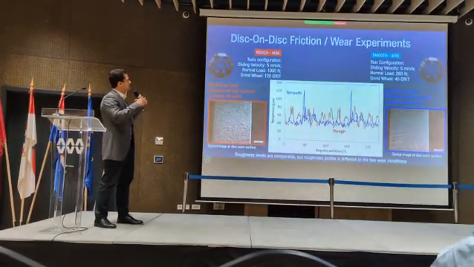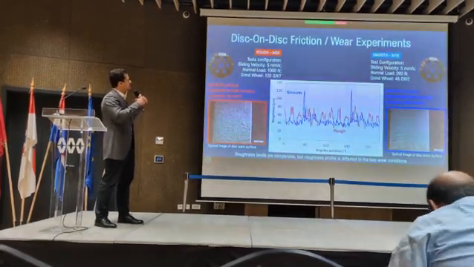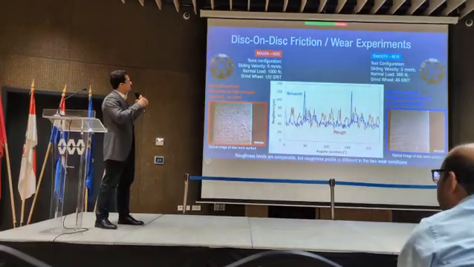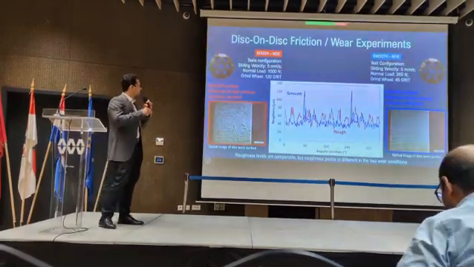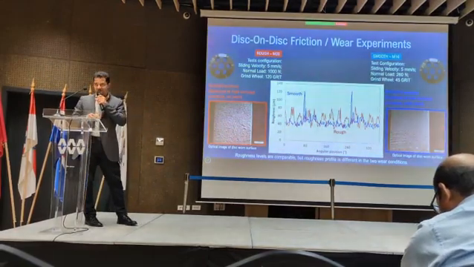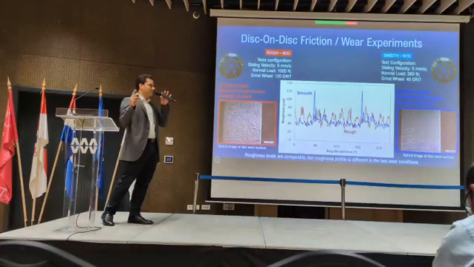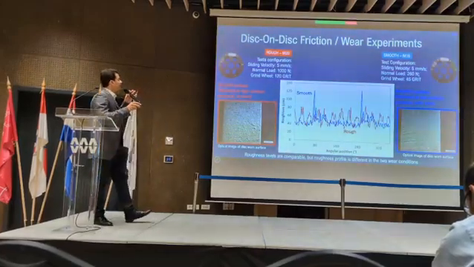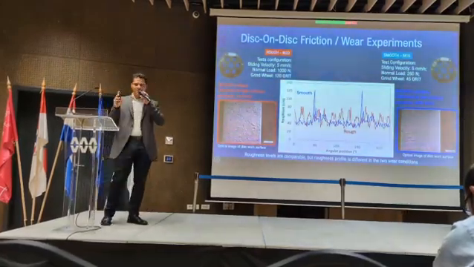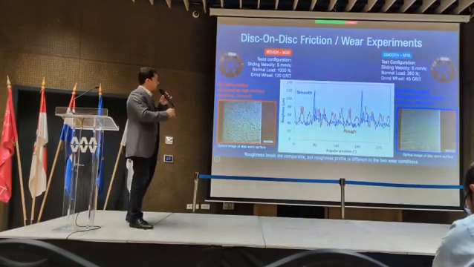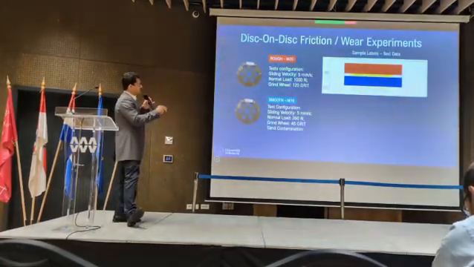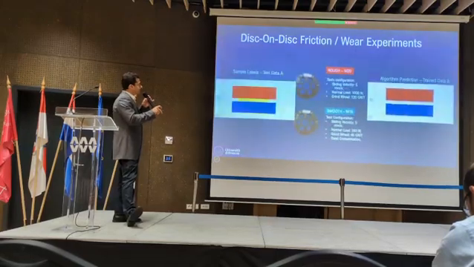So here we have very different tests. The only common parameter is the 5 millimeters per second sliding velocity, and then we produce very different surfaces. The rough one, 50 microns of Ra, roughness average, and the smooth one, 21 microns of Ra. So very different surfaces. Then sample labeling, okay.